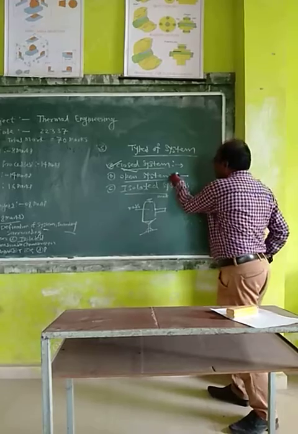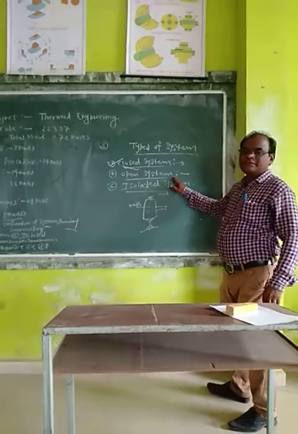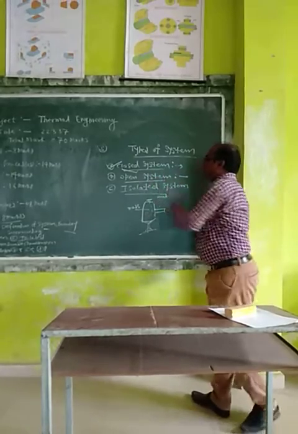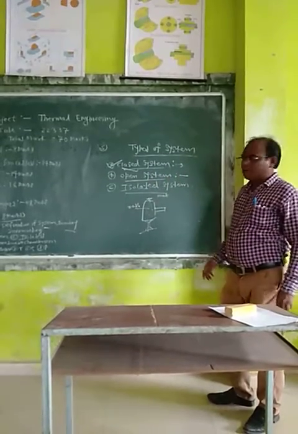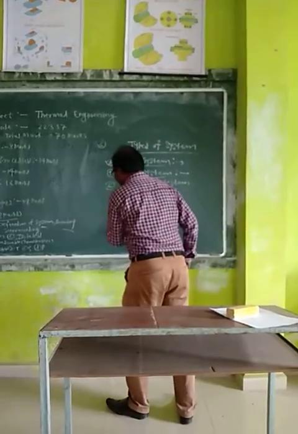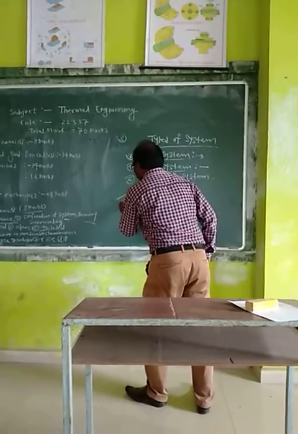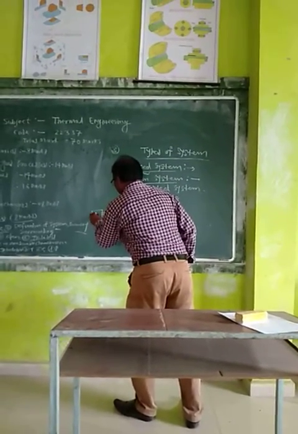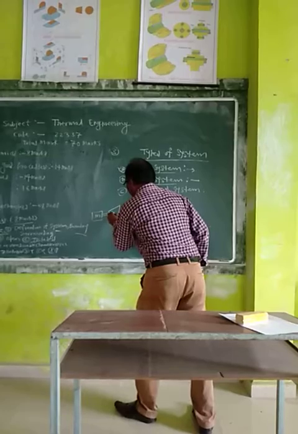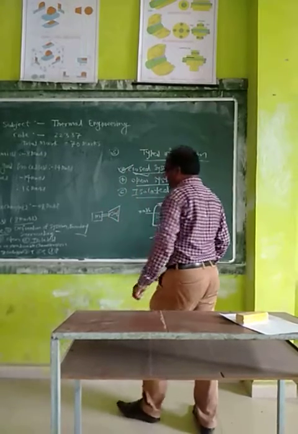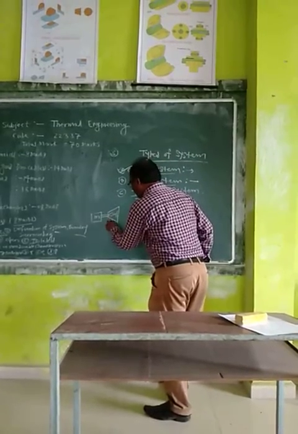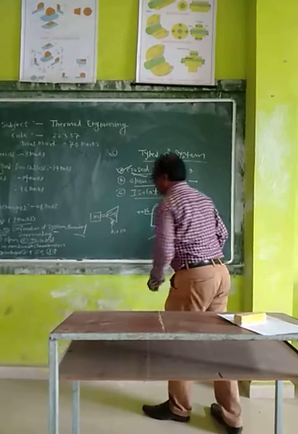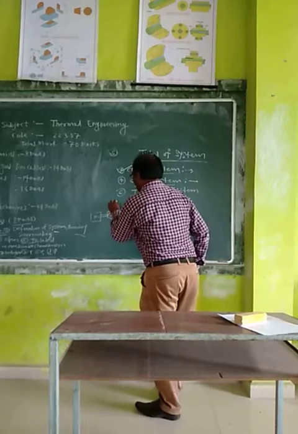Second is the open system. In an open system, heat and mass cross the boundary of the system. For example, an air compressor. In an air compressor, air is in and air is out.